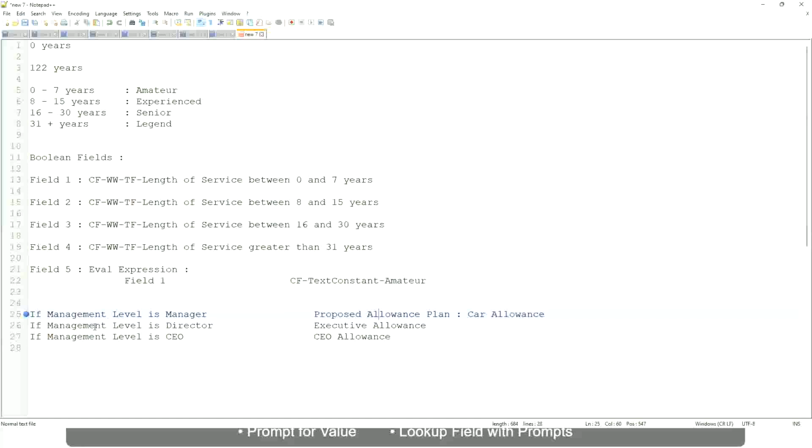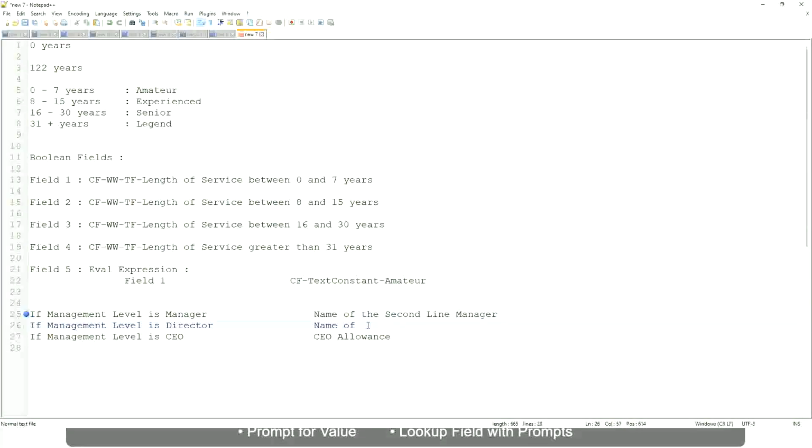Okay, forget about this. If the management level is manager, return first line manager, okay. I mean name of the first line manager. If it is director, name of first name of, oh sorry, I'm getting it all wrong. If the management level is manager, name of the second line manager, like manager's manager.